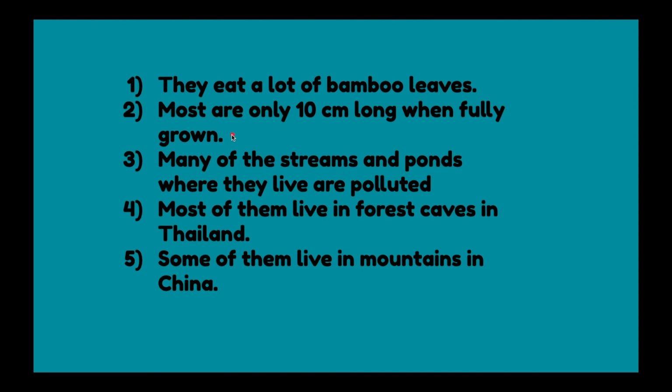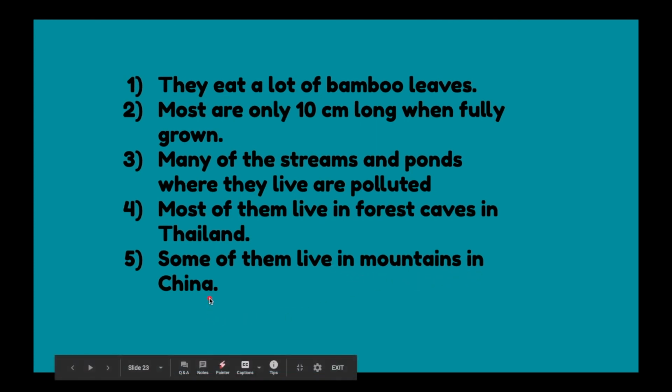Which animal is that? Many of the streams and ponds where they live are polluted. Which animal is that? Number 4, most of them live in forest caves in Thailand. Tell me which animal that is. And some of them live in mountains in China. Which animal is that?